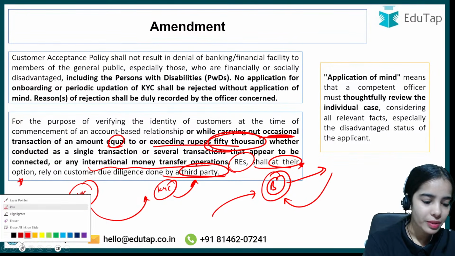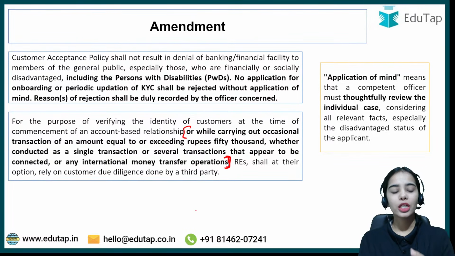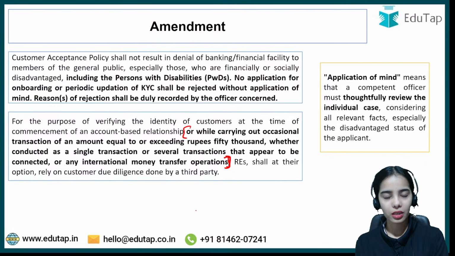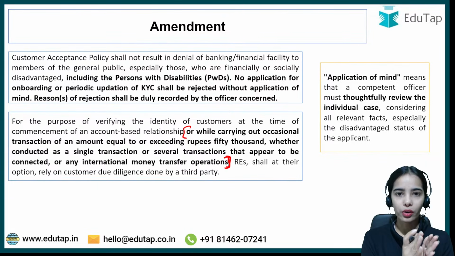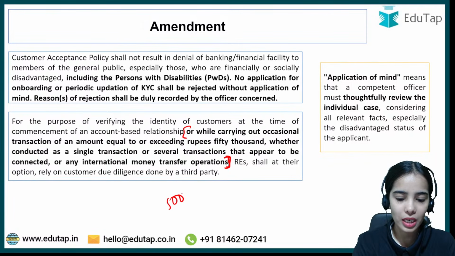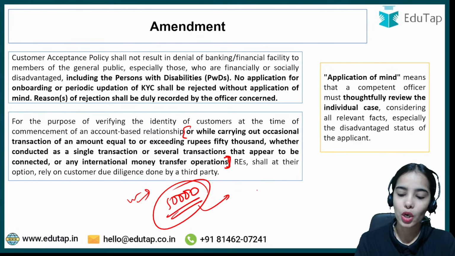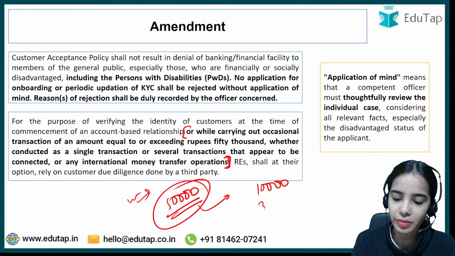So this clause has been added. This was not there before. While an occasional transaction is happening, it has to be seen whether the transaction is equal to or exceeding 50,000. Say I want to send 50,000 to my mother, and I'm a walk-in customer in State Bank of India. Or today I'm sending 10,000, tomorrow 30,000, and after that 20,000.